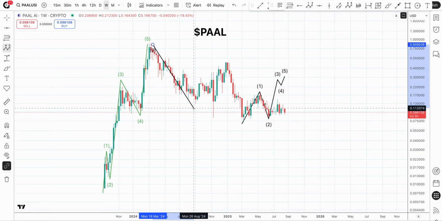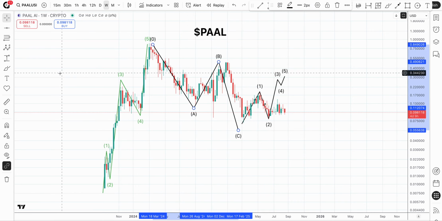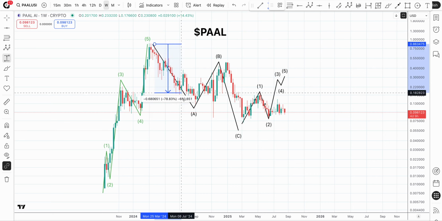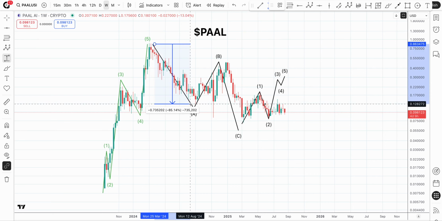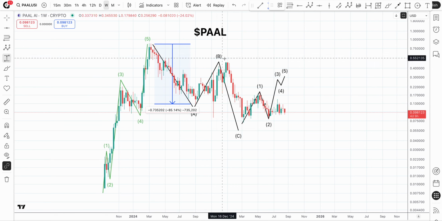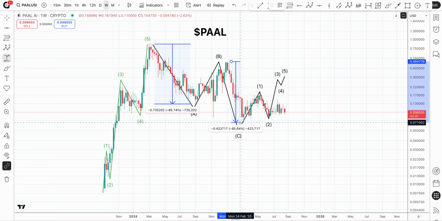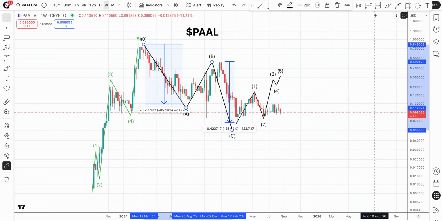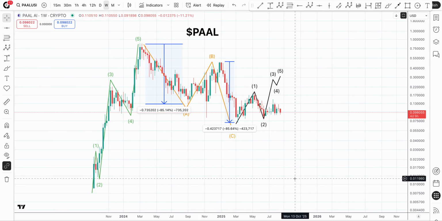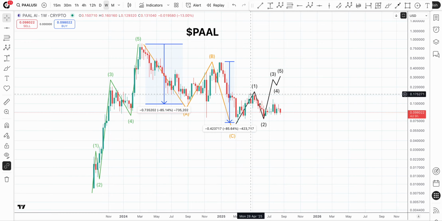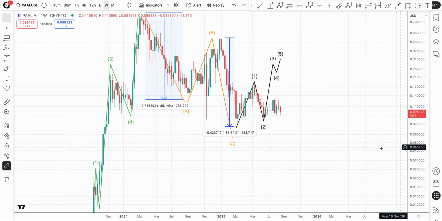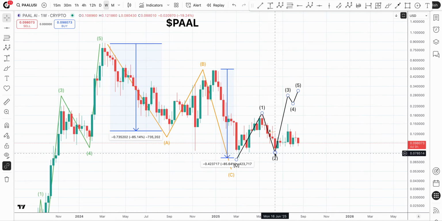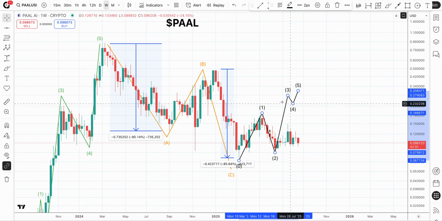So what we had was a macro A, a B, and a C, and we just want to make sure that our parameters fit. We have an 85% drop on the A wave. This B wave, 85% drop. Look at that. Looks pretty good there. That's a real clean technical move for PAAL. Came down to the bottom, and of course, waves 1 and 2 are done. Wave 2 coming in here and scaring people, but it did not set a new low.